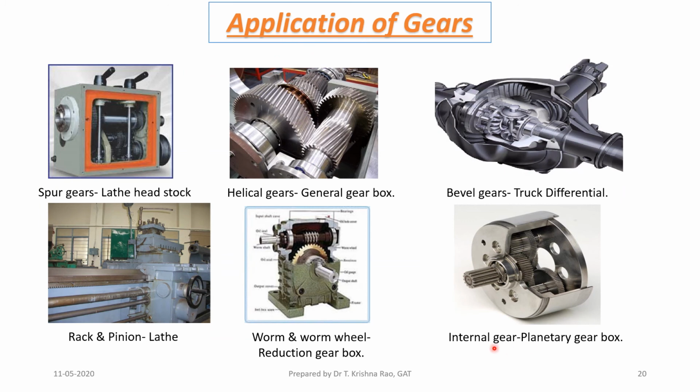Some examples of gearboxes we see. This is a lathe gearbox. We see big gears here, helical gears, bevel gear differential, a worm and worm wheel reduction unit. This is a lathe machine where we use gears. Rack and pinion is used for movement of the saddle in the lathe. When you rotate this handle, the pinion will act on this rack. Below the lathe bed there is a rack and it moves linearly.